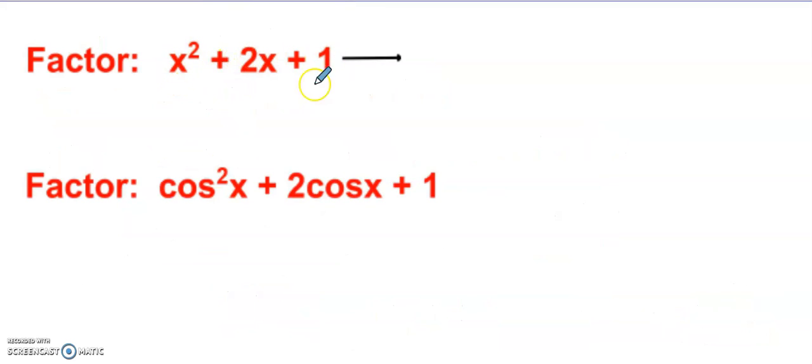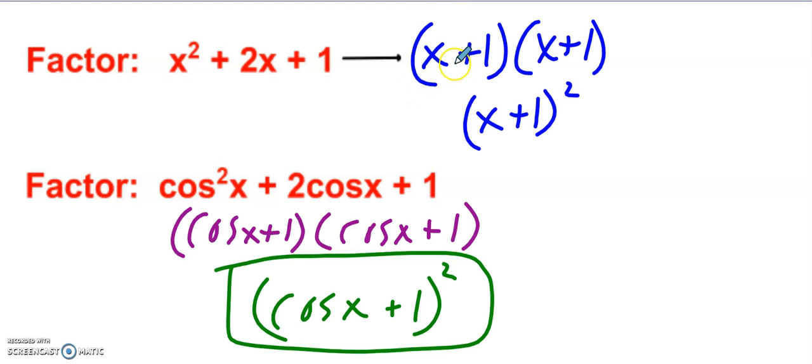Factor x squared plus 2x plus 1, and then factor cosine squared of x plus 2 cosine of x plus 1. Pause the video, unpause when you're ready to check. Okay, so we think about what multiplies to 1 and adds to 2, that's 1 and 1, right? So this becomes x plus 1 times x plus 1, or x plus 1 quantity squared. Either of these would be acceptable. Side note, this is what we call a perfect square trinomial.